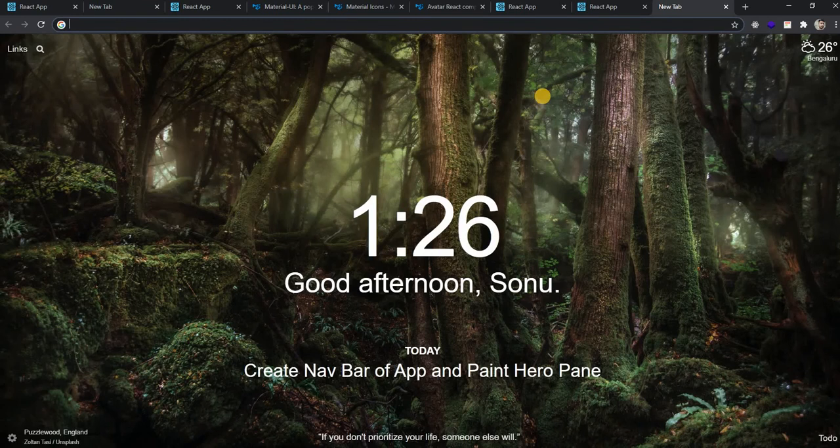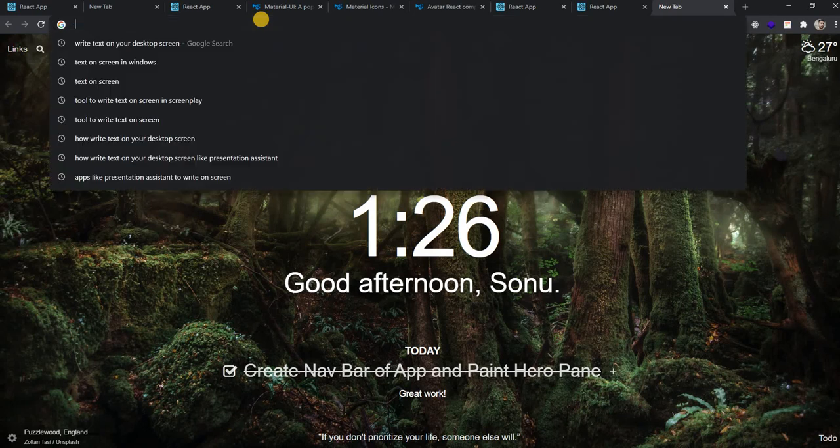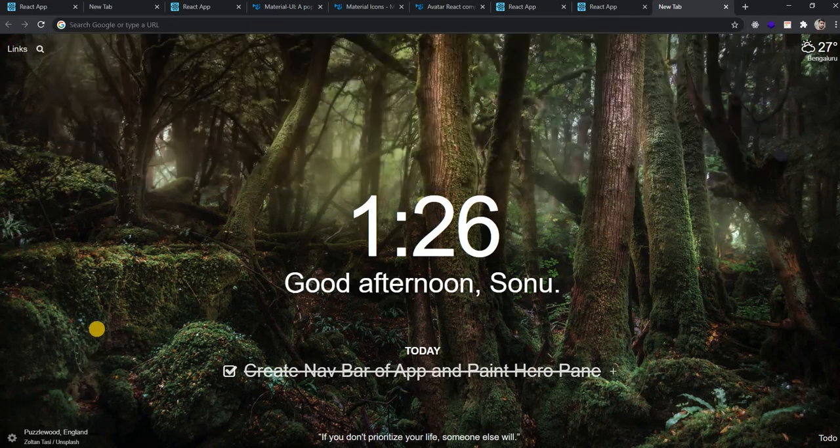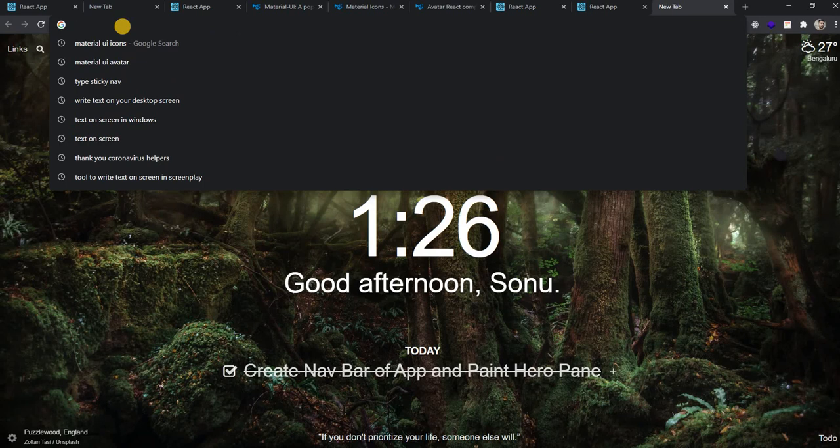Today we talked a lot about creating the navbar and the hero pane. So this is done, so mark it done. Okay. So today we talked a lot about Flexbox. Just know the steps for deployment, guys. So just focus here. Okay. So today we've talked a lot about flexboxes. Okay. So now how we can learn Flexbox.